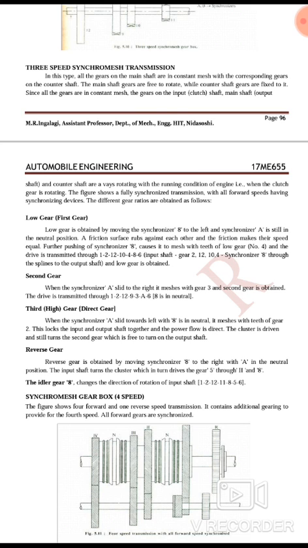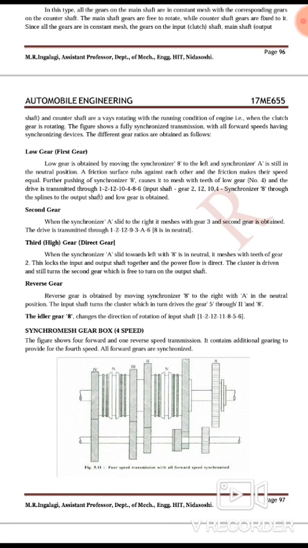The different gear ratios are obtained as follows, we are having them here one by one. Now, low gear or first gear. Low gear is obtained by moving synchronizer 8 to the left while synchronizer A is still in the neutral position. The friction surfaces rub against each other and the friction makes their speed equal.